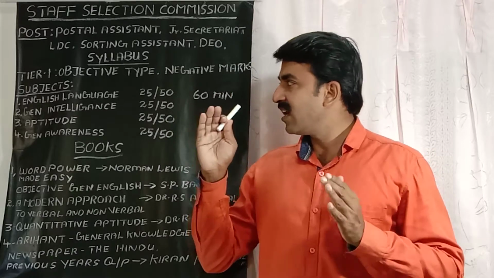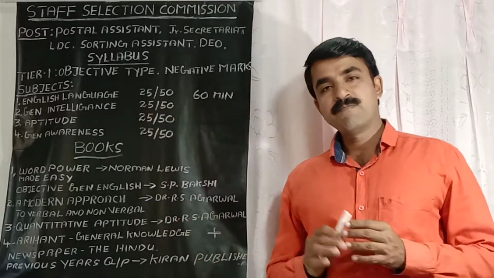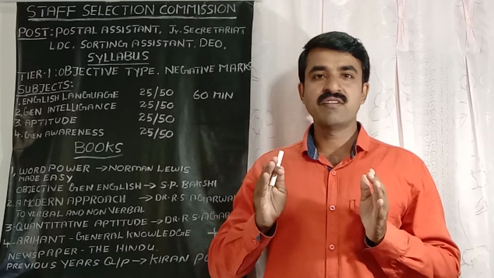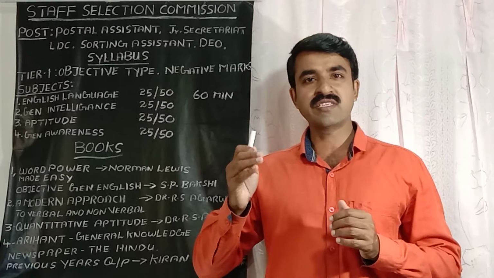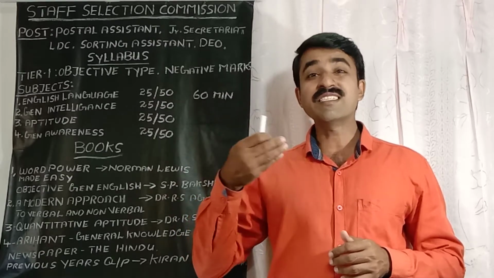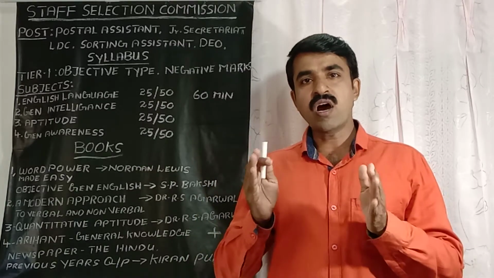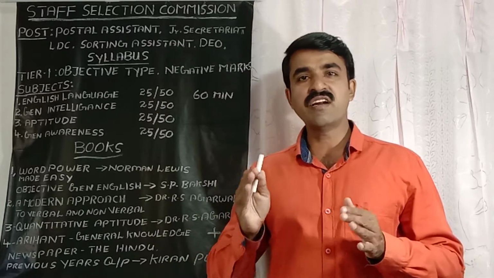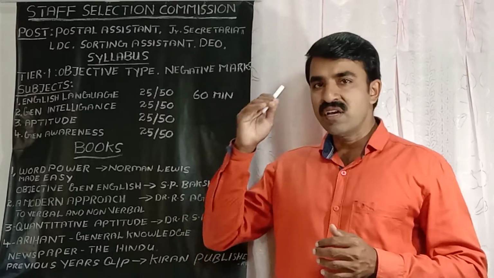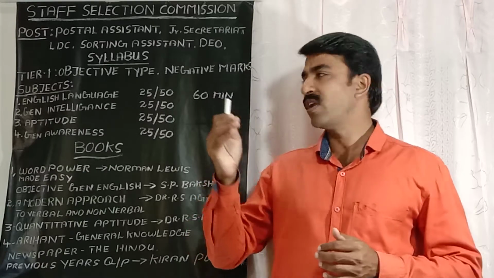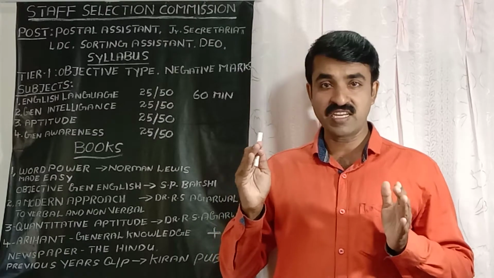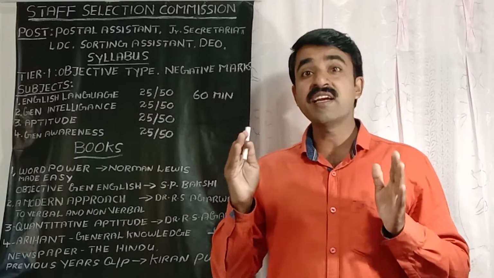General English, that is English language, is school level English. It includes grammar, idioms, phrases, prefix, suffix. Kindly visit the website to know the syllabus clearly. It is all about the school syllabus. From 6th standard to 12th standard you would have studied grammar, parts of speech, everything in school. So basic English grammar comes under this paper. This is easy for those who have studied in the matriculation scheme, in English medium.